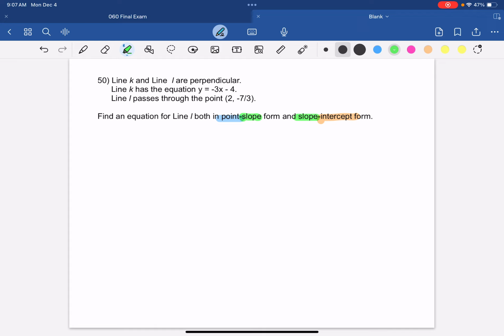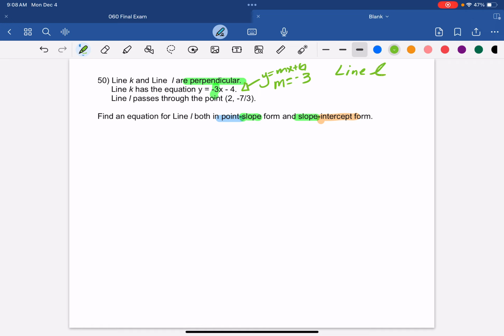They don't directly give us a slope, but they give us some information about the slope. They tell us that line K and line L are perpendicular, which gives us information about both of the slopes. And then they give us the equation for line K. We can find the slope for line K in the equation they give us, since the equation is written in the form of y equals mx plus b. And in this equation, our m is our slope, which is negative 3.